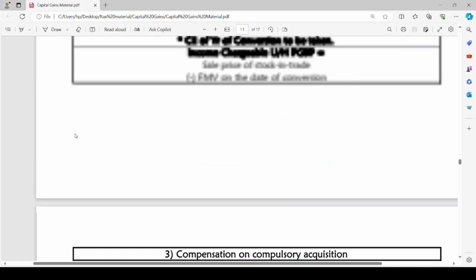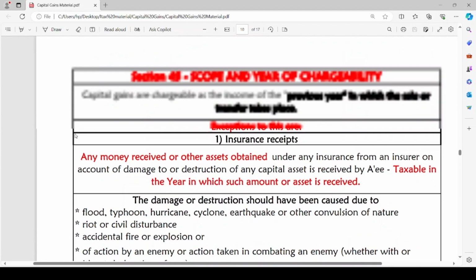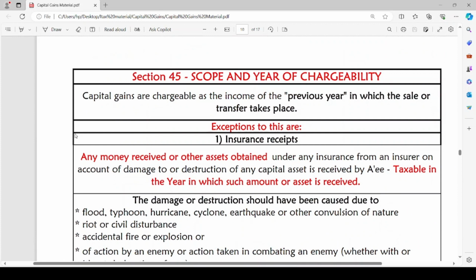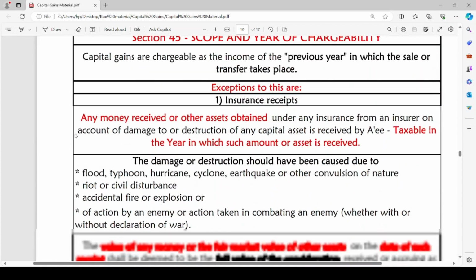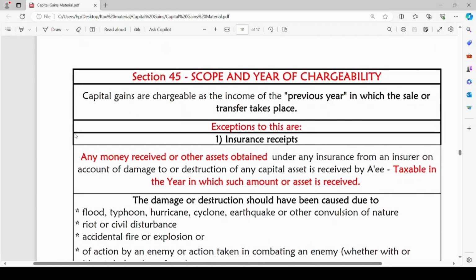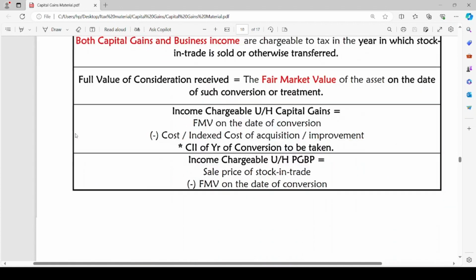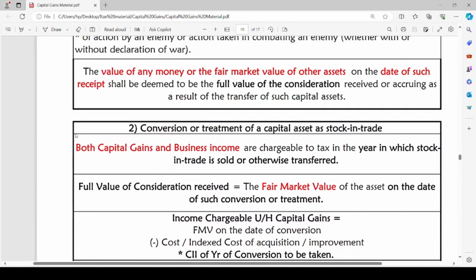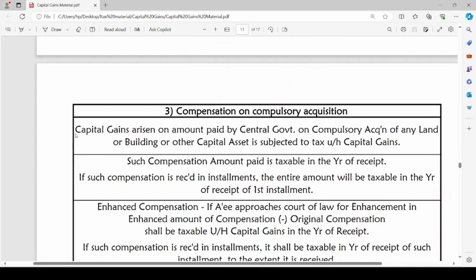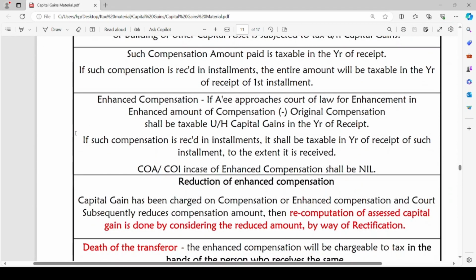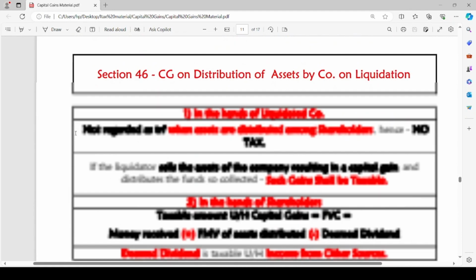These are the cases in which, instead of in the year of transfer of the capital asset, the capital gains are chargeable to tax based on different circumstances. What are the circumstances? In case of insurance receipts, in case of conversion or treatment of a capital asset as stock in trade, or compensation on compulsory acquisition of land or building or any capital asset.